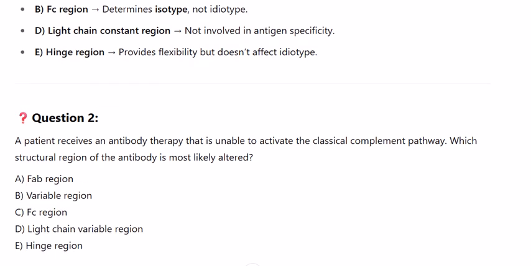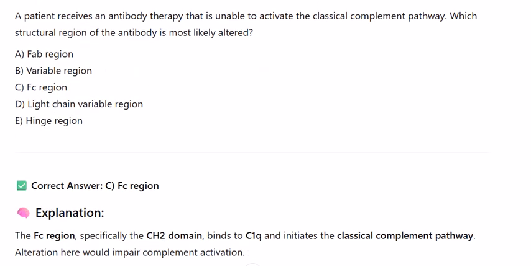Question 2. A patient receives an antibody therapy that is unable to activate the classical complement pathway. Which structural region of the antibody is most likely altered? A. Fab region, B. Variable region, C. Fc region, D. Light chain variable region, E. Hinge region. Correct answer, C. Fc region. Explanation: the Fc region, specifically the CH2 domain, binds to C1q and initiates the classical complement pathway. Alteration here would impair complement activation.